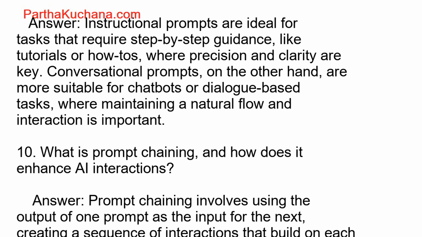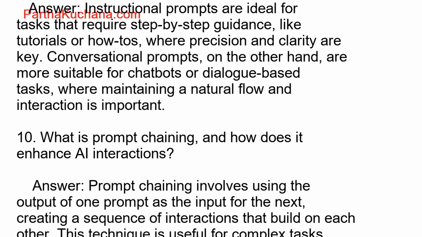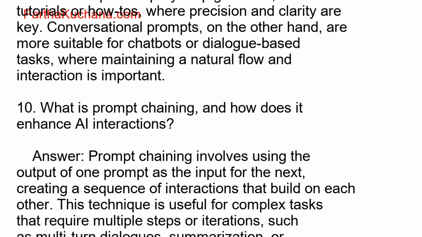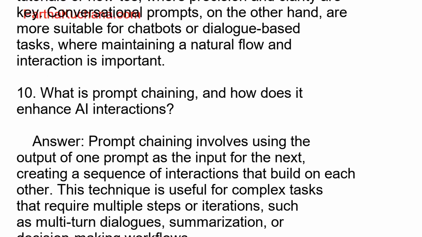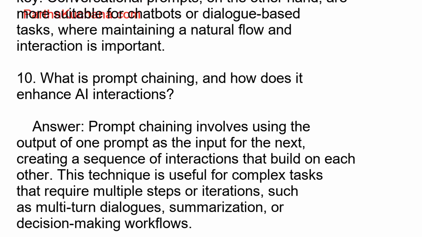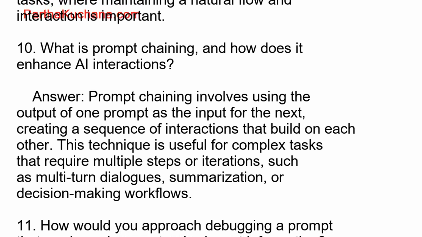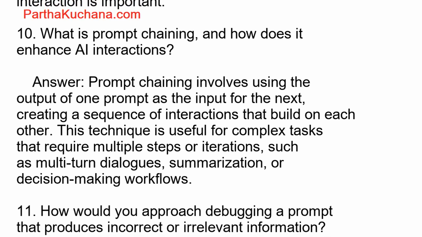11. How would you approach debugging a prompt that produces incorrect or irrelevant information? Answer. Debugging involves first simplifying the prompt to isolate the issue, checking for vague or ambiguous instructions, and refining the language for clarity. Providing more context or examples can also help, and experimenting with alternative wording or adding constraints can guide the model toward the correct response.